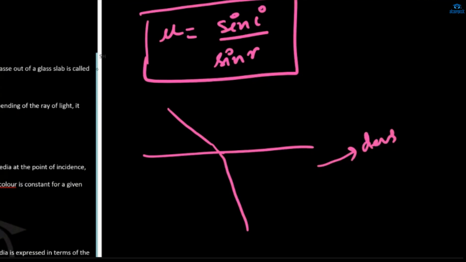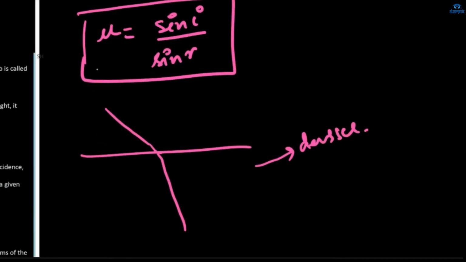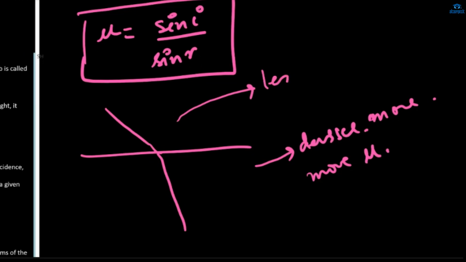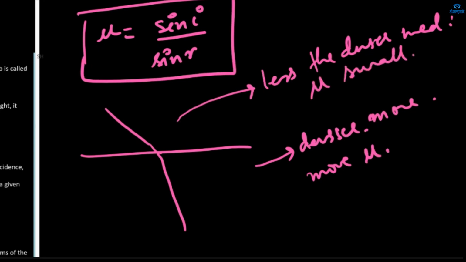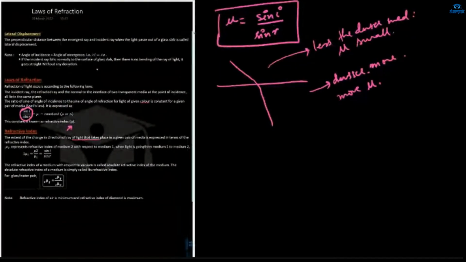The denser the medium, the more will be the refractive index, and the less dense the medium, the less will be the mu. Mu means refractive index will be small. Fine. So we will also study some more examples of refractive index.